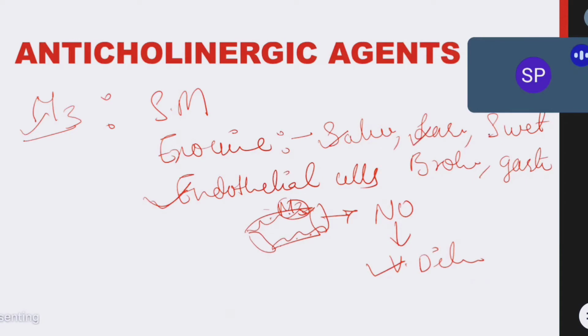It will stimulate sweat glands, so more sweat is produced. In bronchioles it will increase the production of bronchial secretions, and in the stomach it will secrete all gastric secretions. So this is the action of M3 receptors on exocrine glands.